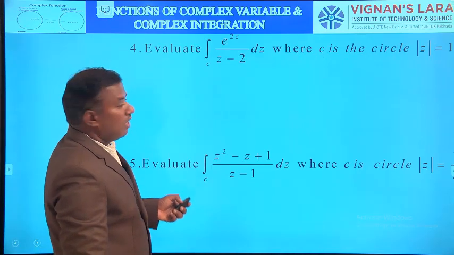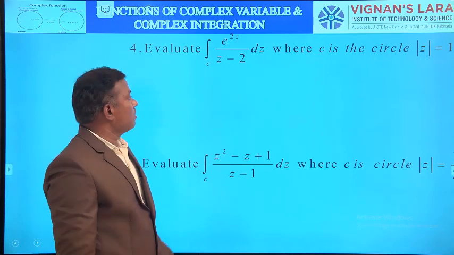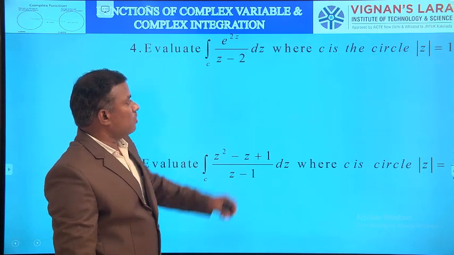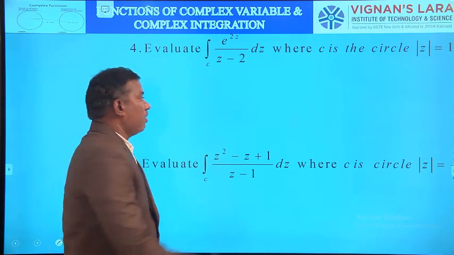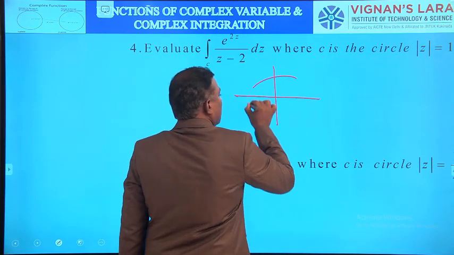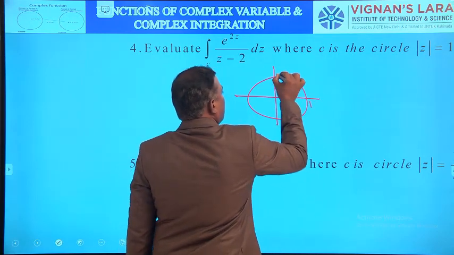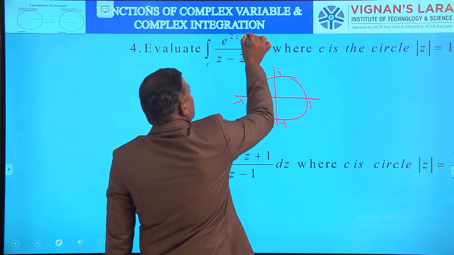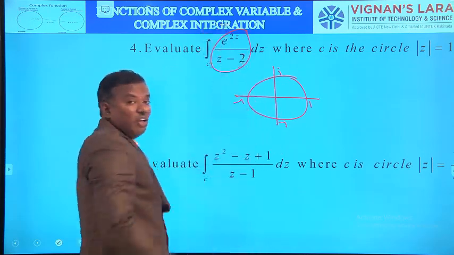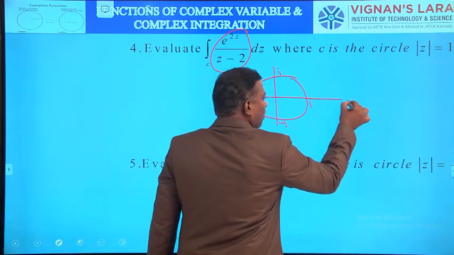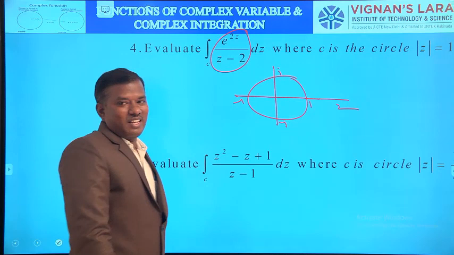Then coming to the examples. Again examples. Evaluate integral over C of e^(2z)/(z-2) dz, where C is the circle |z| = 1. What is the circle? |z| = 1. This is the circle, radius 1 unit. Here i, here -1, here -i. This function is analytic everywhere except z = 2, but this z = 2 lies outside the circle.